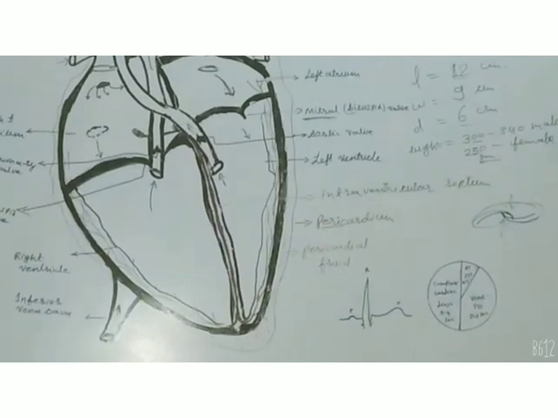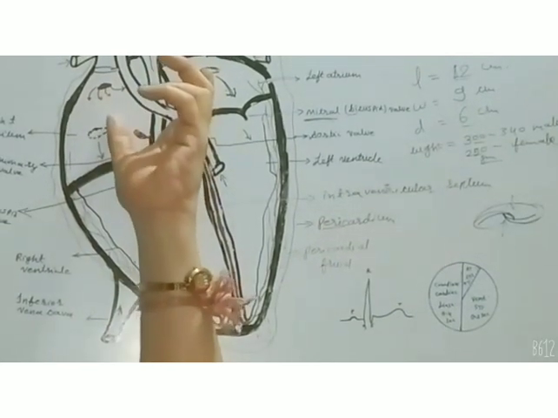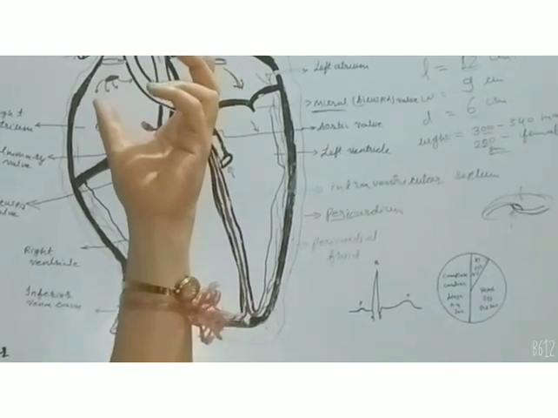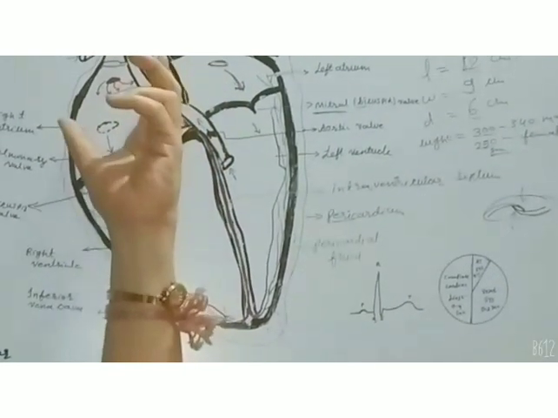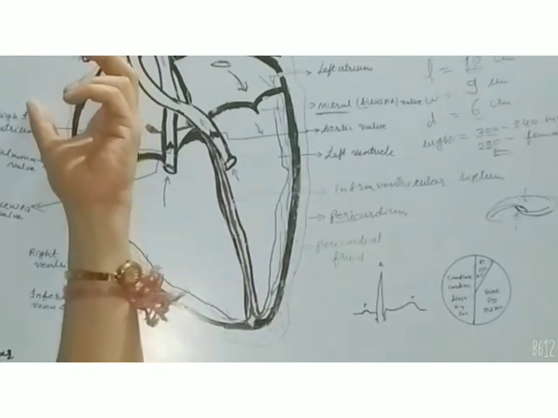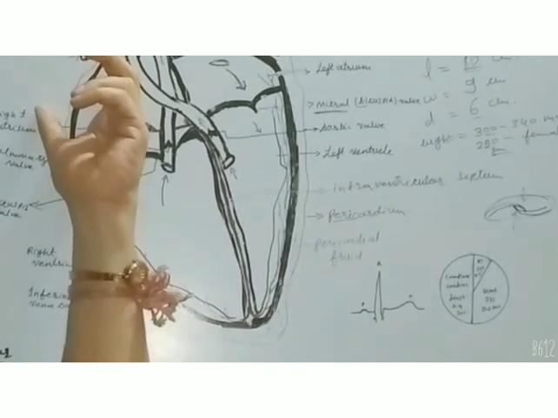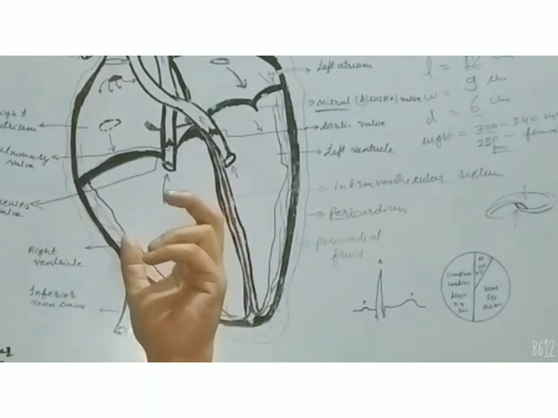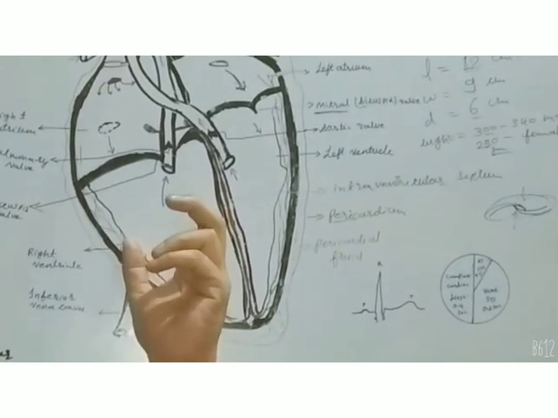Now both the auricles of heart receive blood, but they both are different in nature. Right part of the heart receives impure blood from the body, and this is the impure deoxygenated blood which is bluish in color.